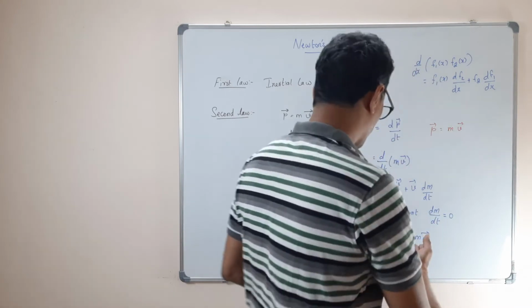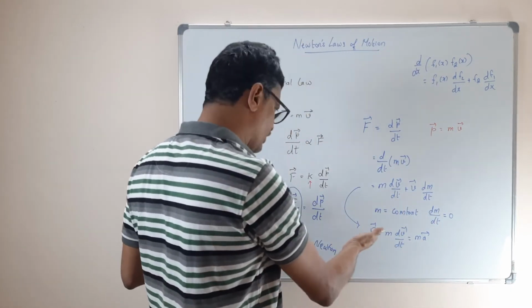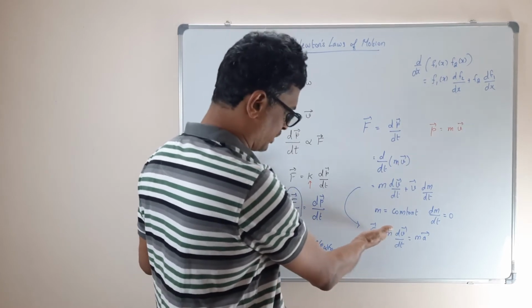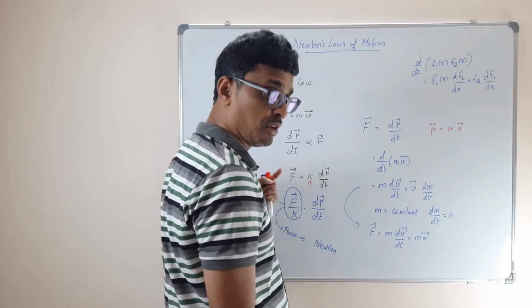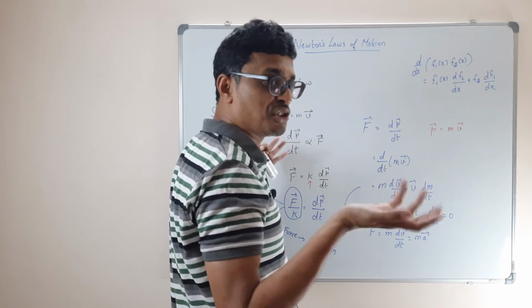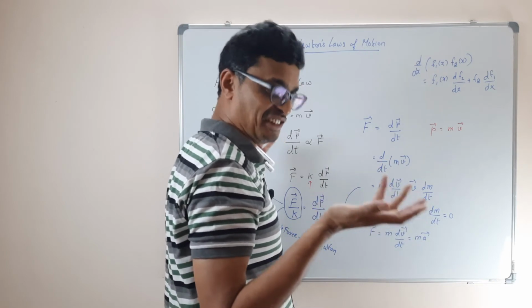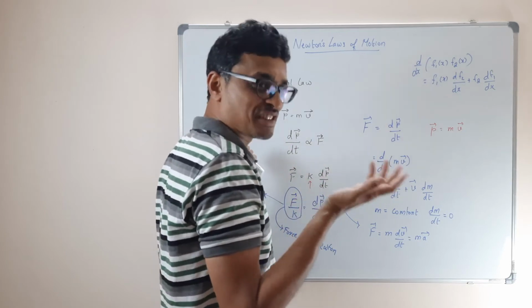Yeah, and that's also correct. From here you can also see that this actually answers your first law. Because if F equal to 0, then dv by dt is equal to 0. Am I right? So that means what? There is no change in the velocity. There is no force acting. That's what your first law is.